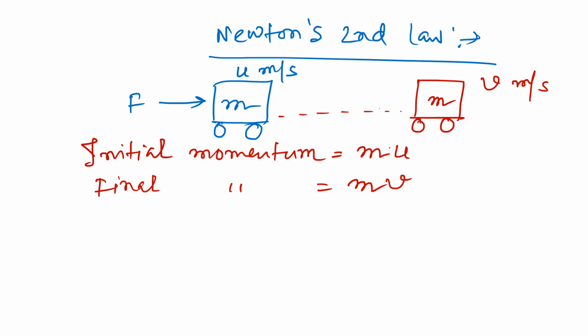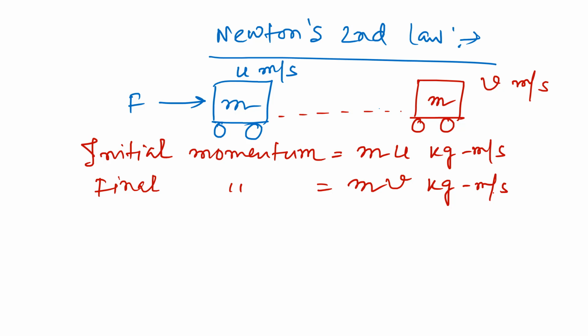Initial momentum has the unit kilogram meter per second, and final momentum also has the unit kilogram meter per second. So initial momentum is mass multiplied by initial velocity, and final momentum is mass multiplied by final velocity.